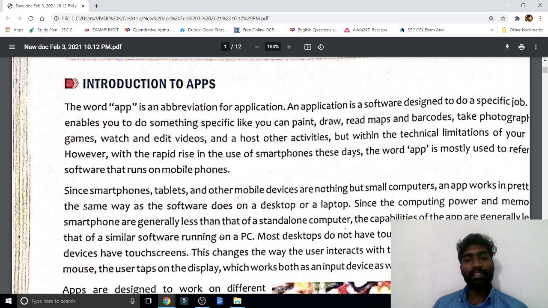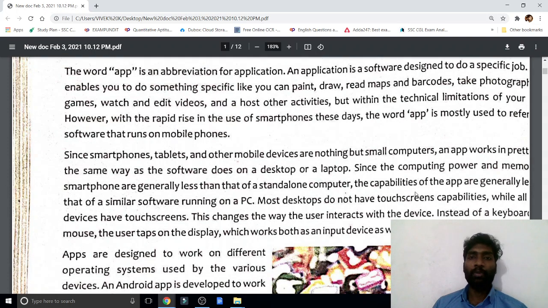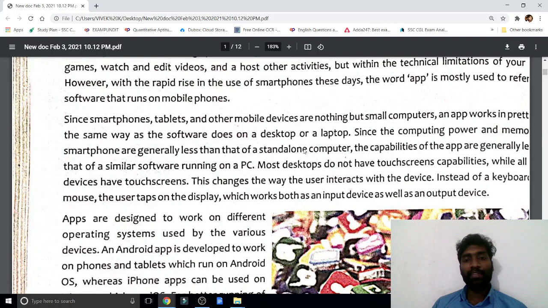Here they give an example. A smartphone or tablet or other mobile device is nothing but a small computer. Almost we are using a smartphone as a computer. Whatever work we can do in a computer, we can perform the same work in a mobile also, almost. Not tough work, less work. Tough software like Visual Basic, that kind of application we cannot run in a mobile. But less demanding applications we can do. So that is what they have given.